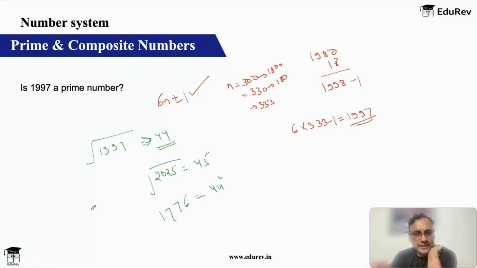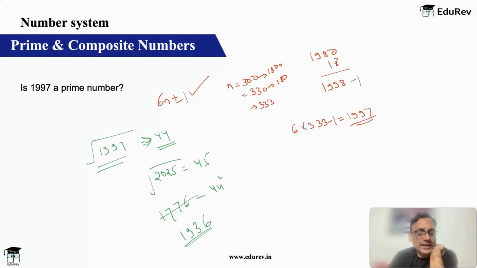No, this is not correct, right? Yeah, so that's what I wanted to check. Basically, you do 4 square, which is 16, 1 carry, then 4 into 4, 16, and then double of 16, 32, plus 1 carry, 33, so 3 carry, 16 and 3, 19, 1936. So obviously you can see that this is greater than 44 square.